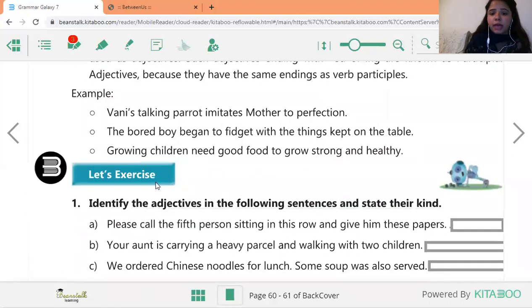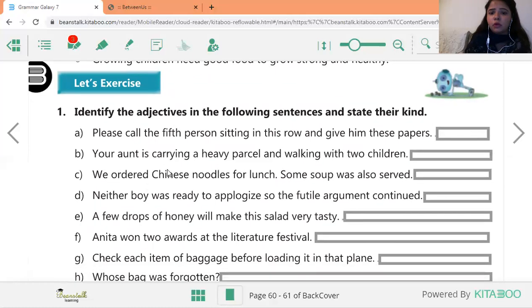Now you are going to do the back exercise. All right. I'll just make you understand the questions, and I will tell you how to write it in the notebook. Identify the adjectives in the following sentences and state their kind. So first you have to find which adjective is in the sentence, and then what type of adjective it is that you have to write.